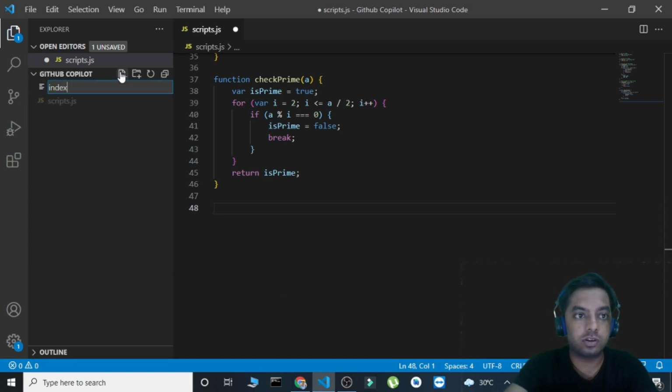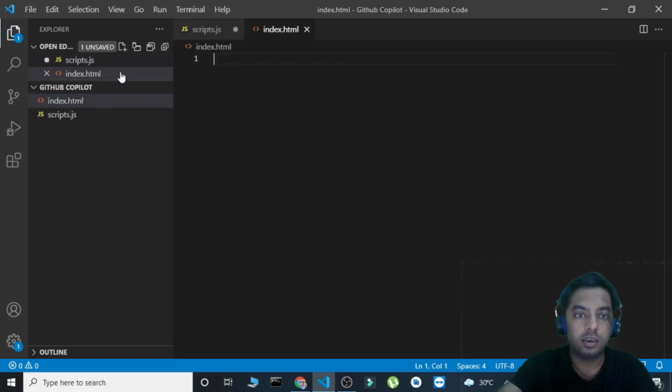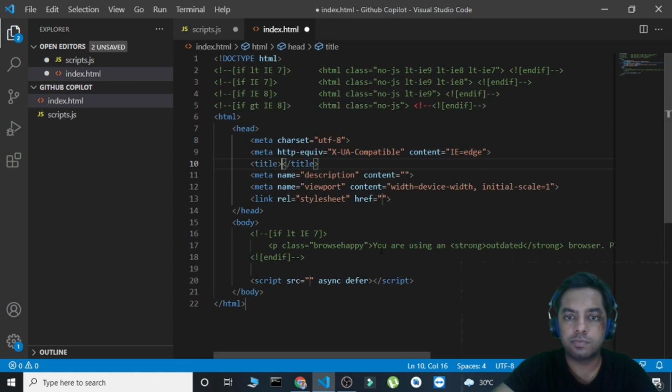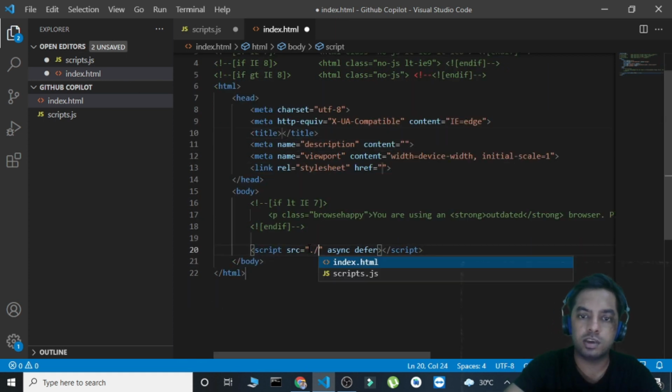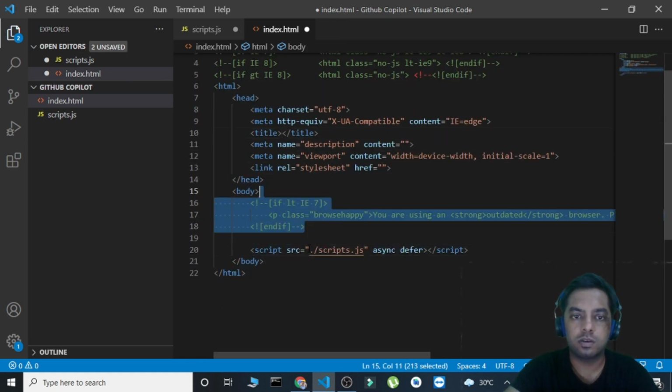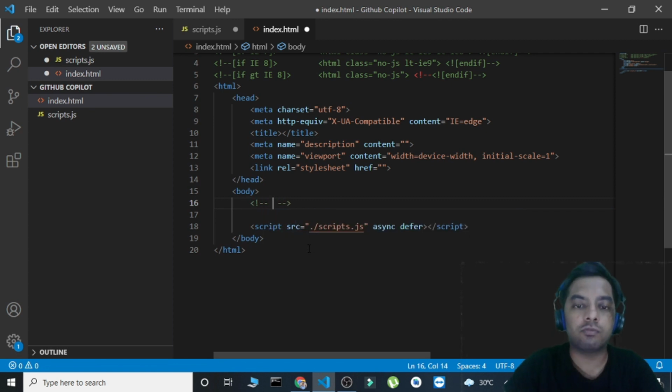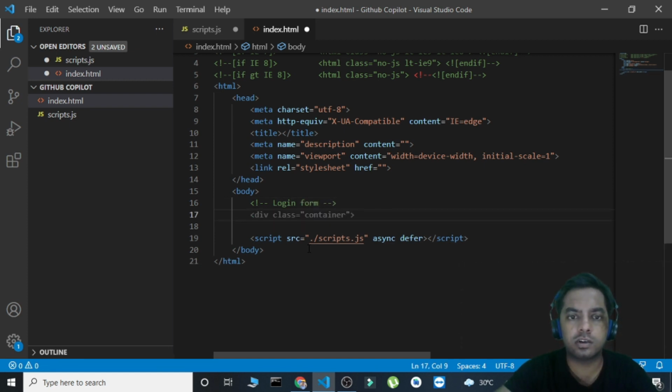Okay, so let's just try out one thing. Let's create an index.html file here, and here let's get the HTML. Now here I'm going to just import my script.js file. So now what I want to do is create a login form. So I'll just write a comment here saying login form and I'll press enter. Let's see what suggestion it gives me.